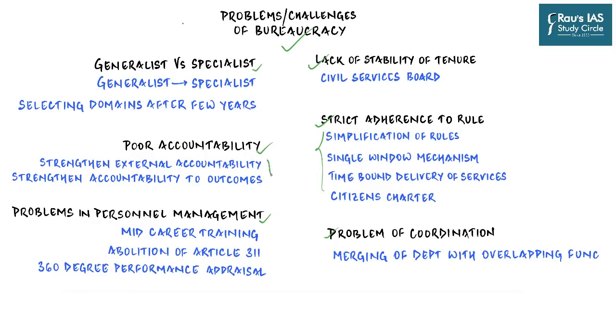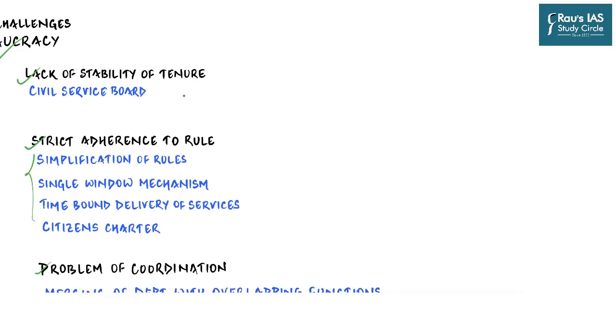And starting with lack of stability of tenure, because this is one thing which all of us read in the newspaper every time. Whenever there is a change in the government in some state, there is mass transfer of civil servants on the basis of a lot of factors, which also include caste, religion, and monetary considerations, leading to demoralization and division of bureaucracy on the basis of caste and religion.